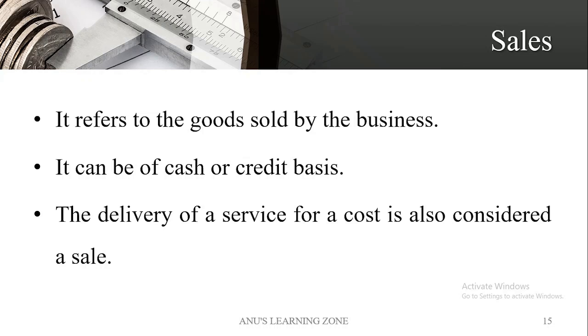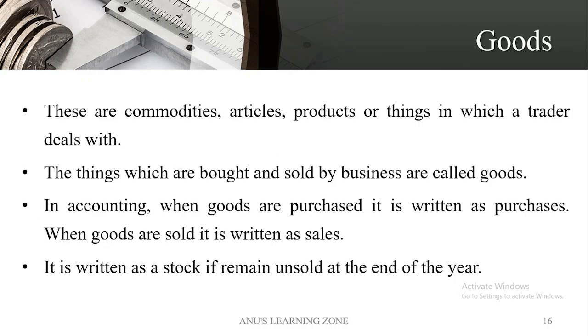It also can be on the basis of cash or credit. So at the moment when we are selling the goods, we are getting the amount from the consumers, that can be considered as cash sales. Whereas if the consumer is not paying the amount at the moment of purchase and agrees to pay on a future date, that is considered as credit sales. And the delivery of a service for a cost can also be considered as a sale. Moving on to the next term, that is goods.